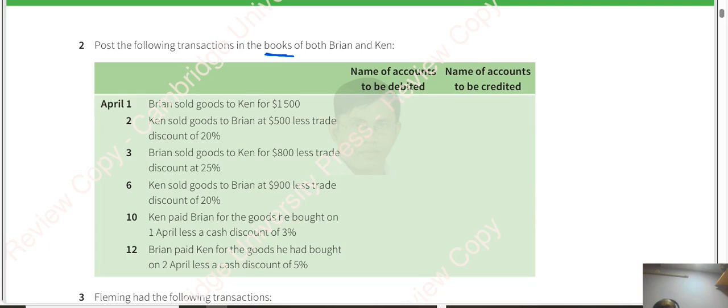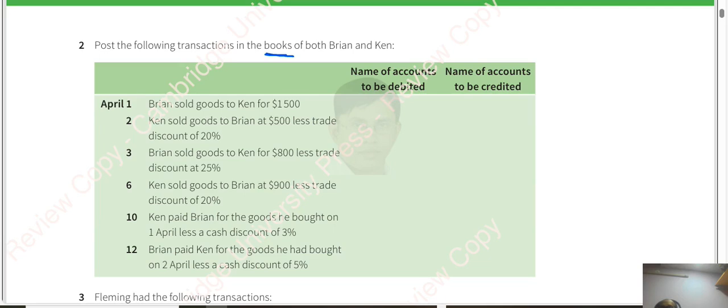For Brian the transactions will be different, for Ken the transactions will be different, because if he is a buyer, the other is a seller, and if he is a seller, the other is a buyer. Here it has been asked: name of accounts to be debited, name of accounts to be credited. You should not get confused or get it wrong. The question is you have to post the transactions in the books of both Brian and Ken.